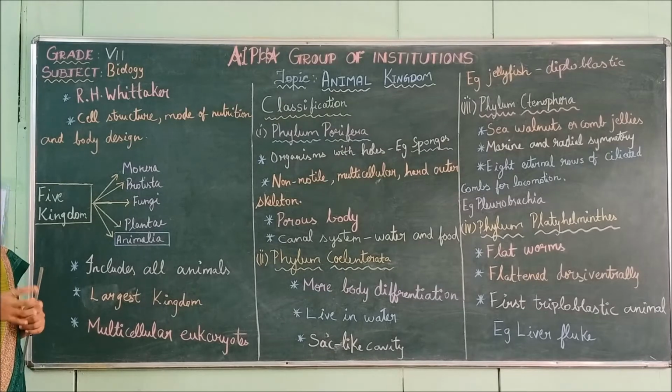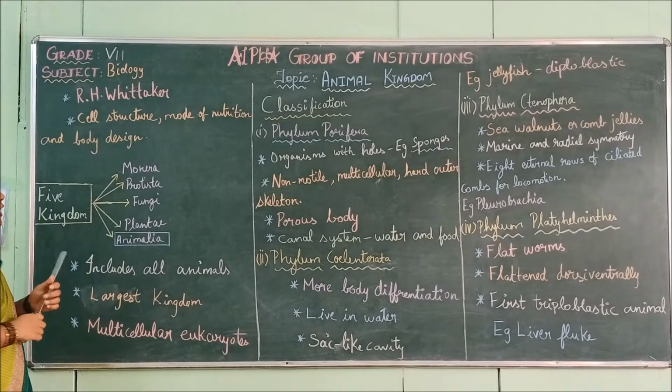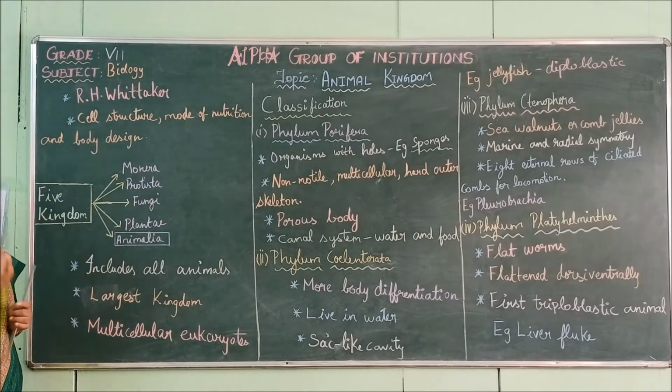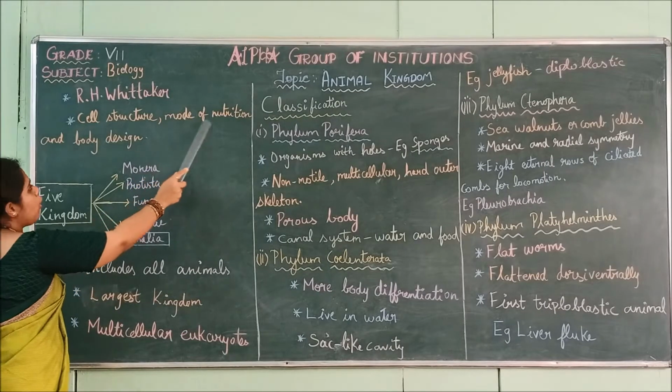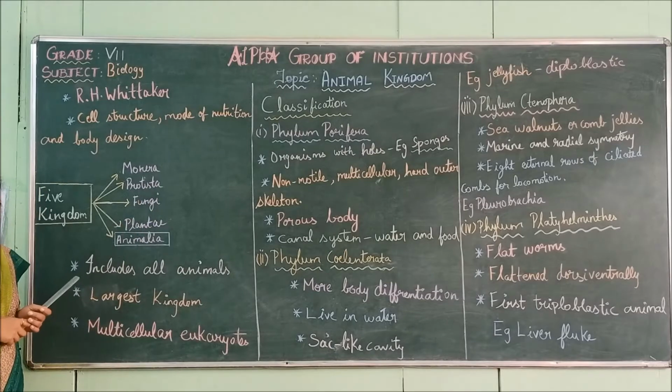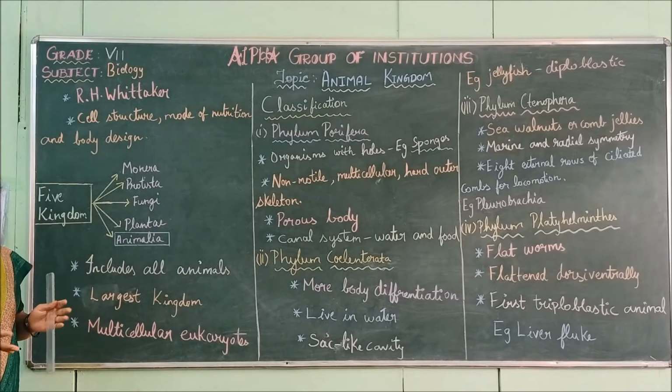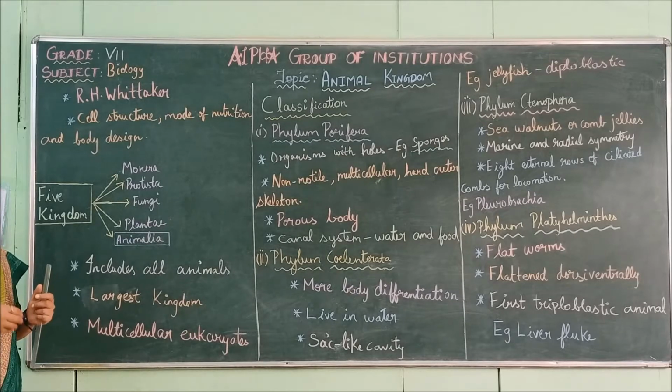Based on the cell structure, he classified it, and based on the mode of nutrition, that is how they consume their food, whether it is autotrophic or heterotrophic, whether they depend on other organisms or they prepare their own food. Next is the body design, how they appear, the outer appearance of the animals.